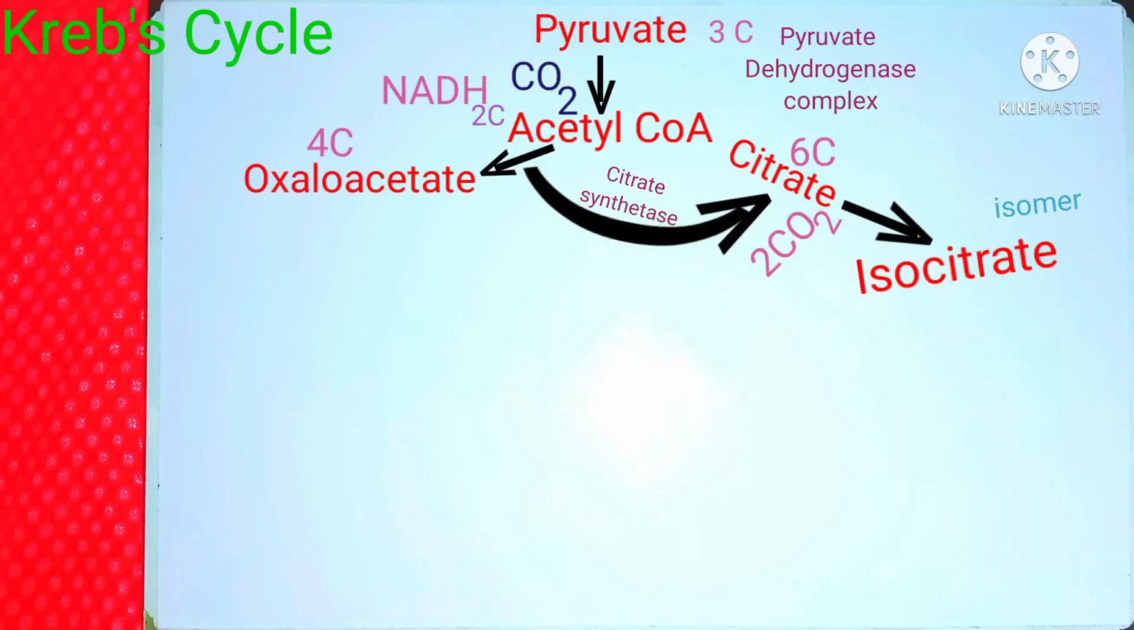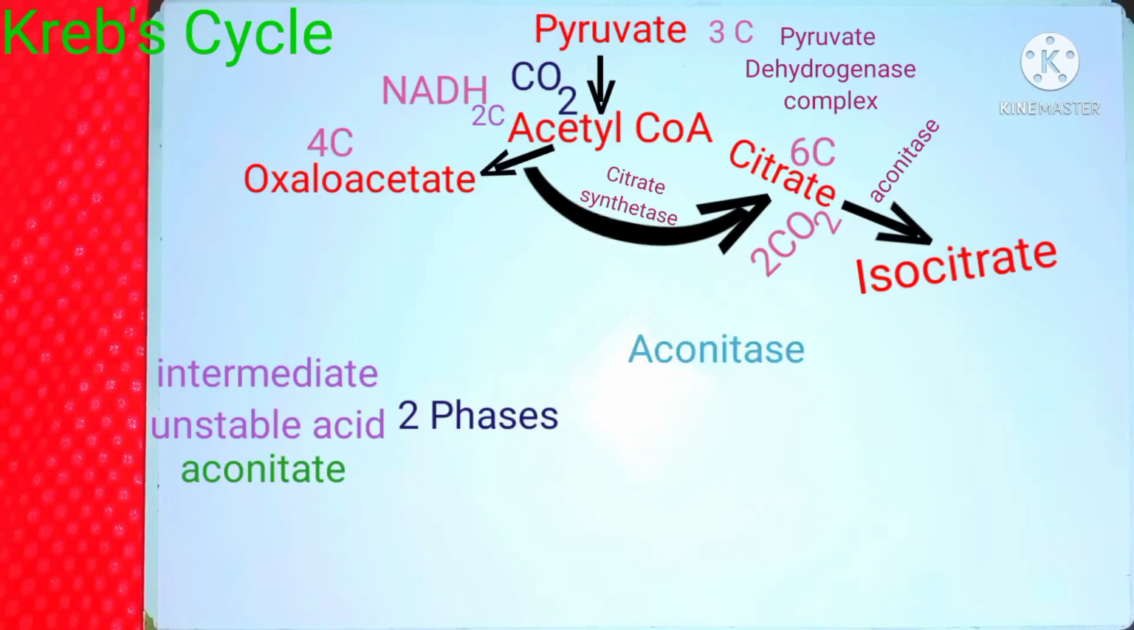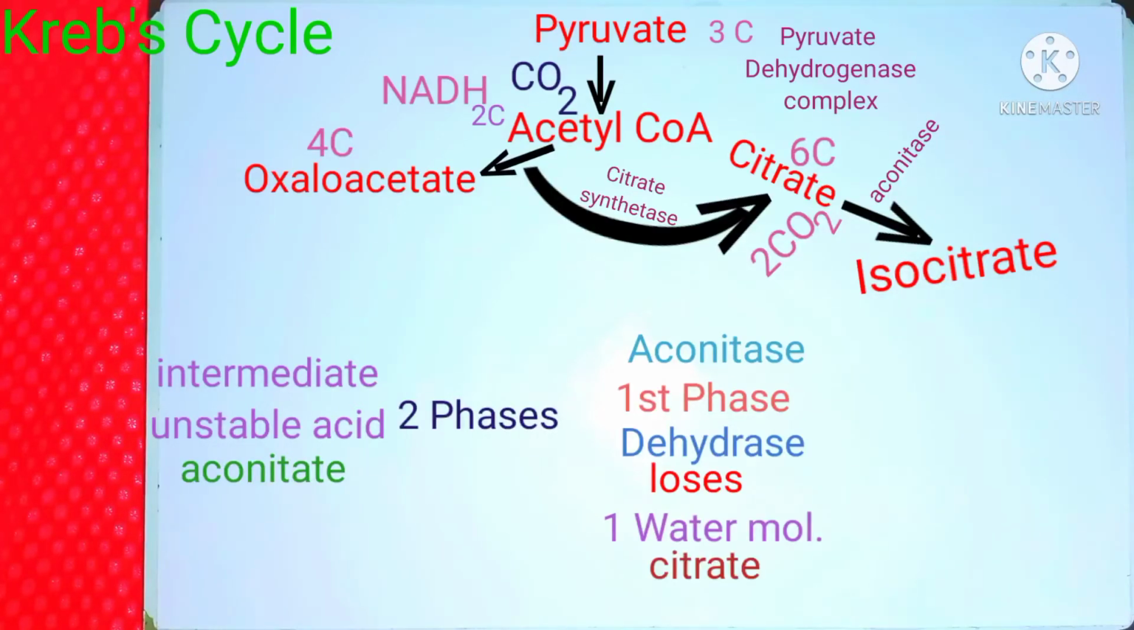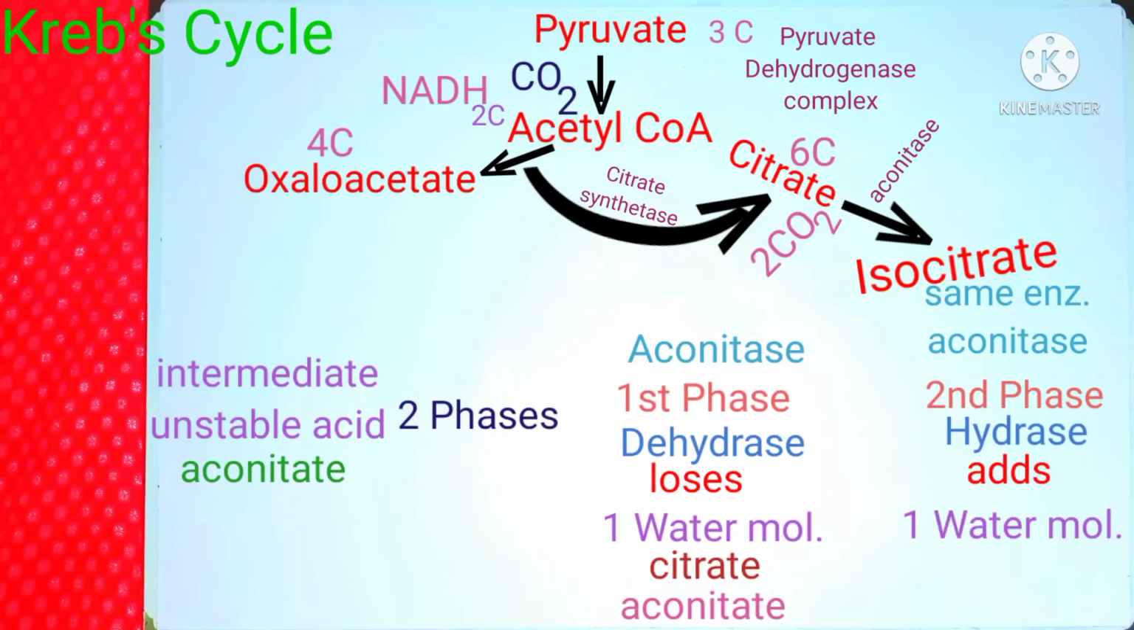This second reaction comprises two phases. Understand that aconitase is the particular enzyme that converts citrate to isocitrate through an unstable intermediate acid, aconitate. Aconitase, during the first phase, acts as a dehydrase, which removes one H2O molecule from the citrate and converts it to aconitate. The same enzyme, aconitase, during the second phase acts as a hydrase, which means that it adds a water molecule to aconitate to generate isocitrate.